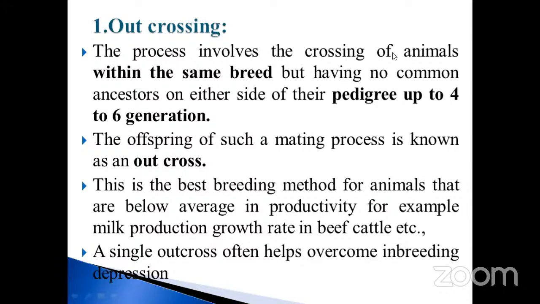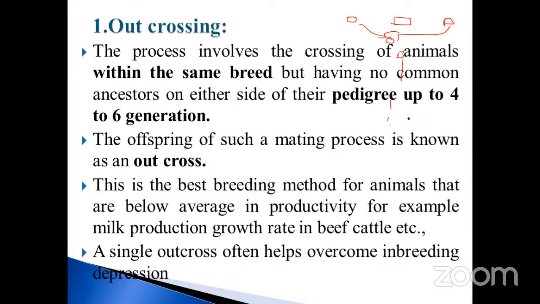The process involves the crossing of animals within the same breed, but having no common ancestor on either side of their pedigree up to 4 to 6 generations. What is the meaning of this? Suppose take an example of a pedigree. Each one has a specific manner. When you cross this one, you get one part, again it crosses with another one.